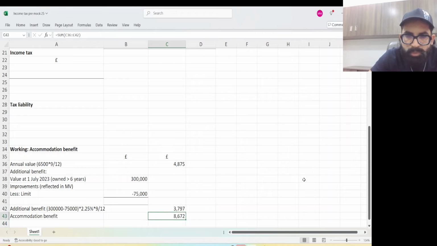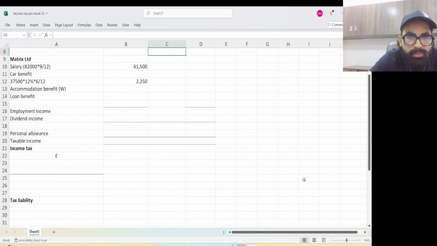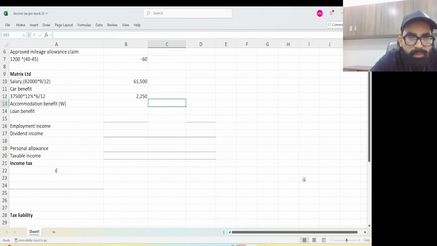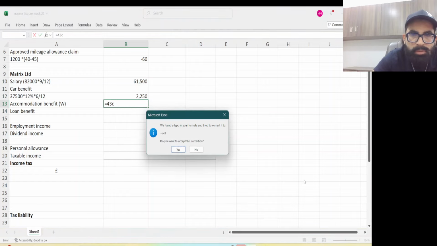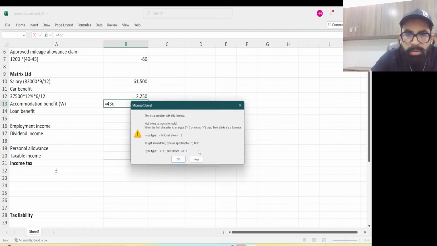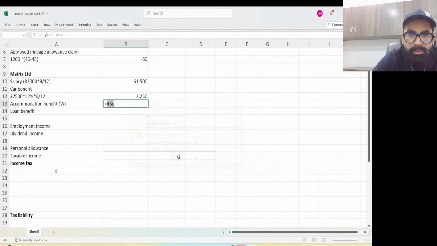Right. So this is cell number C43. Yes, it's C43.